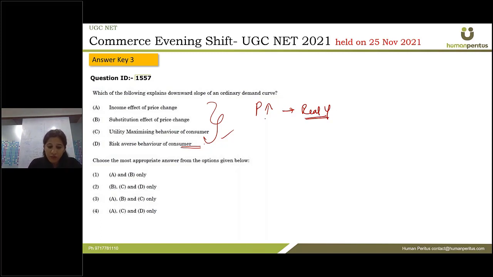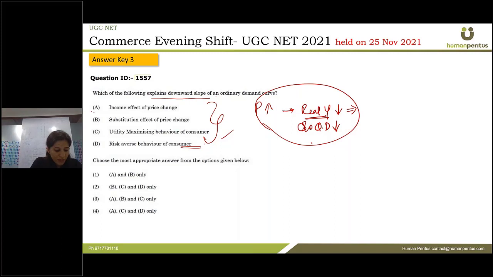So whenever the price of a product increases, the real income of the consumer decreases, and so the quantity demanded of the product would decrease, because you do not have sufficient income at your disposal to purchase those high price products. So there is an inverse relationship between them. So this explains the downward slope. All right, A is correct.